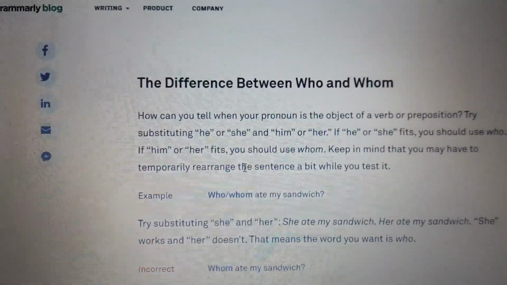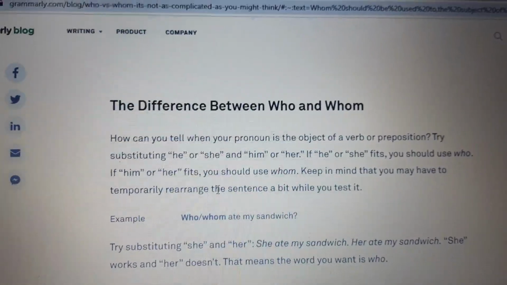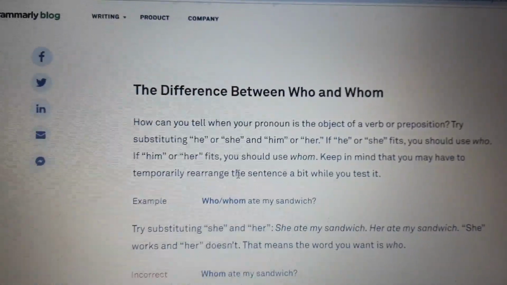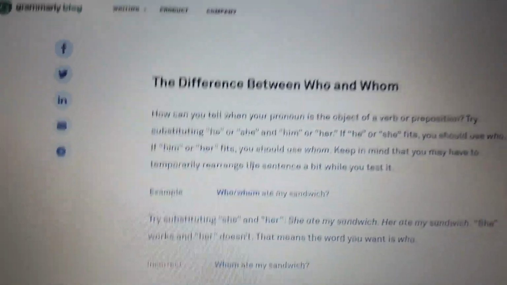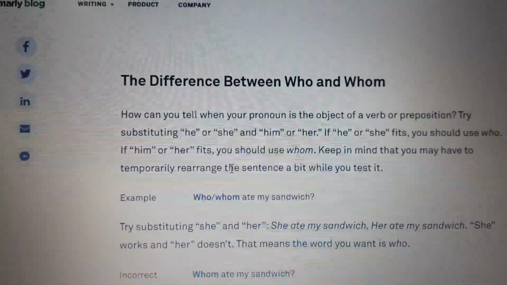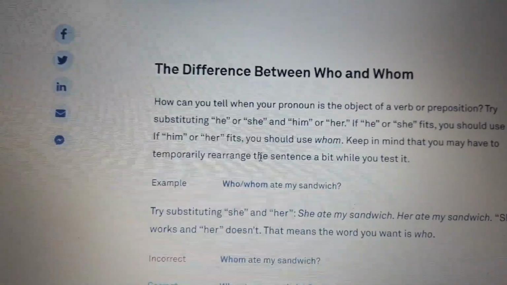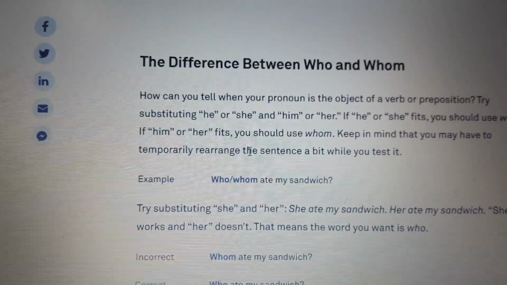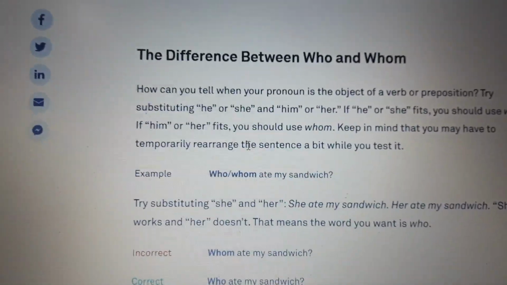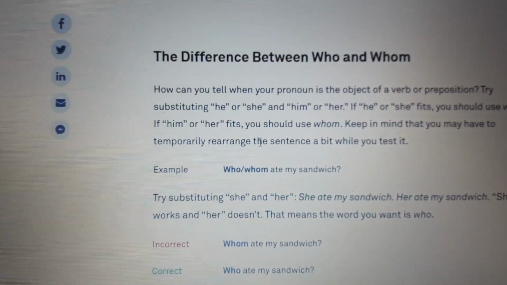How can you tell when your pronoun is the object of a verb or a preposition? Again, I showed you that, but I'm going to show you these examples. If he or she fits, then you should use who. If him or her fits, then you should use whom. Keep in mind that you may have to temporarily rearrange the sentence while you test it.